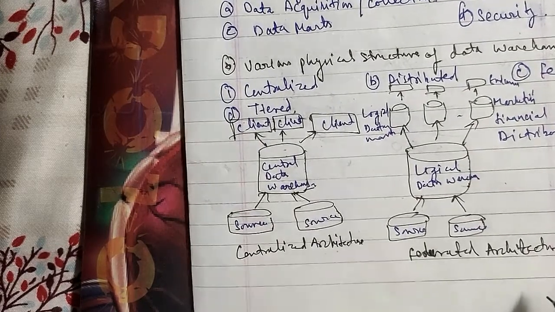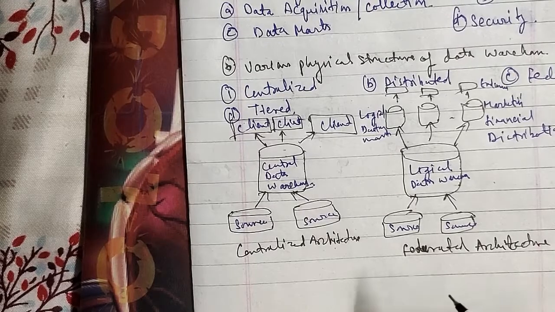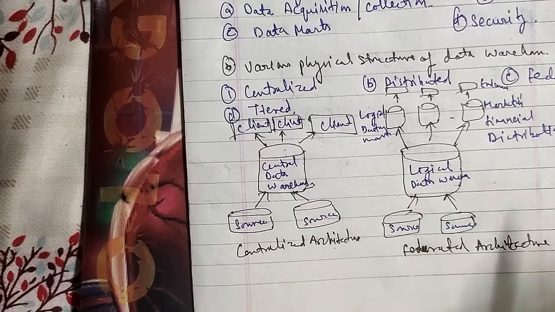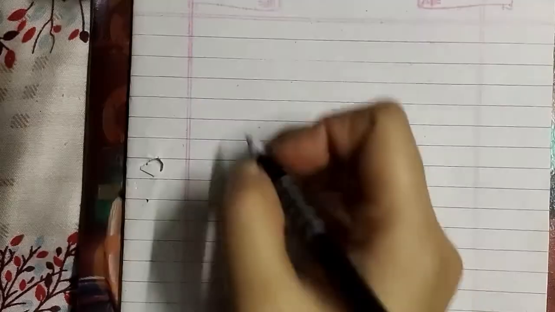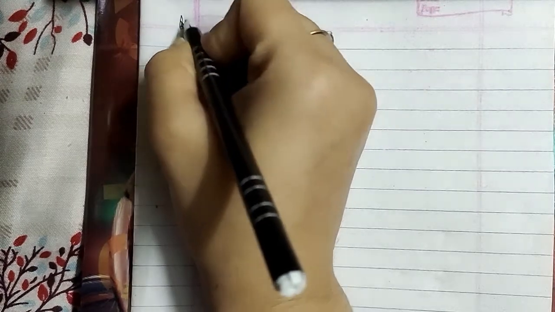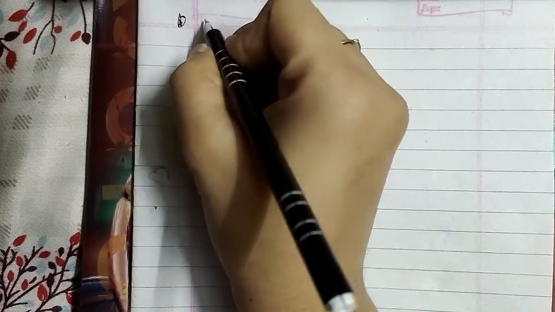Now we'll go ahead with another one, and that is your tiered architecture, and we'll go ahead in detail. The third architecture we will discuss here is your tiered architecture.